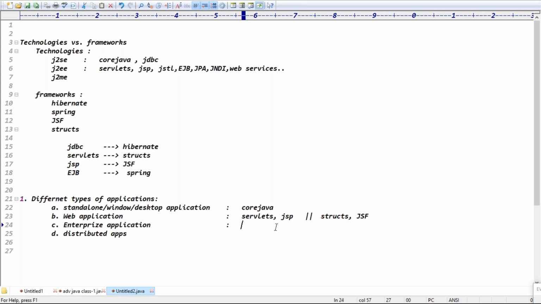Enterprise applications, guys, initially we used a technology. The difference between technology and framework, I'll tell you definitely.